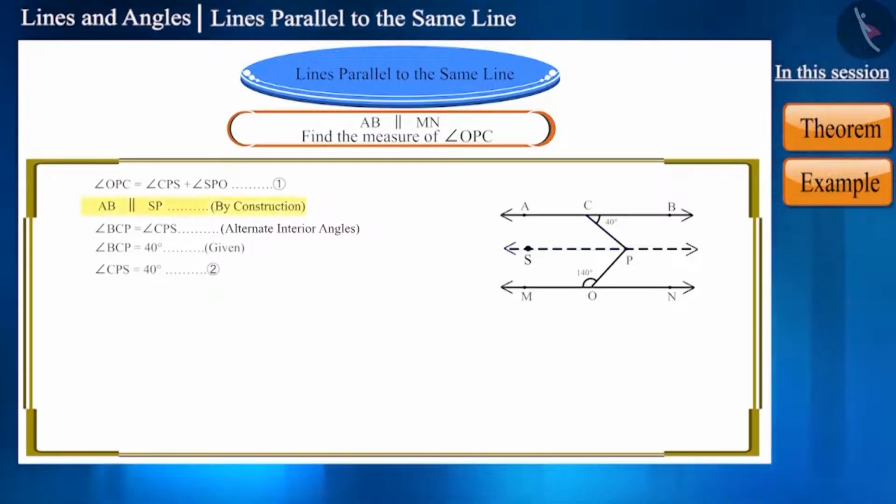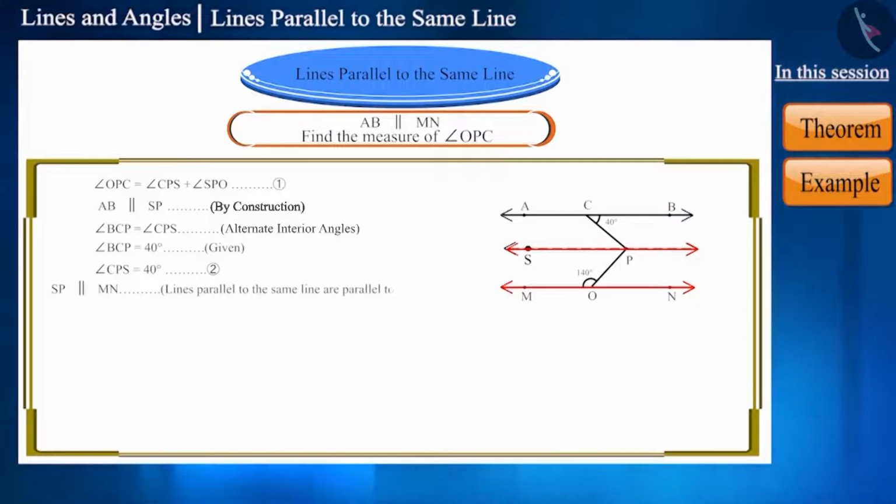Line AB is parallel to line SP. And we are given that the line AB is also parallel to line MN. So, lines SP and MN will also be parallel, because lines parallel to the same line are parallel to each other. Angle MOP and angle OPS are interior angles formed on the same side of the transversal. So, their sum will be 180 degrees.